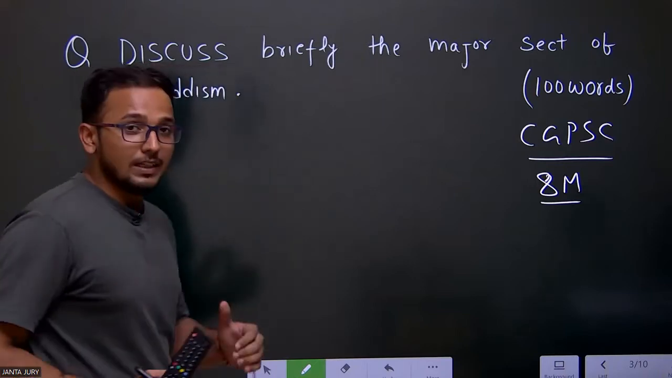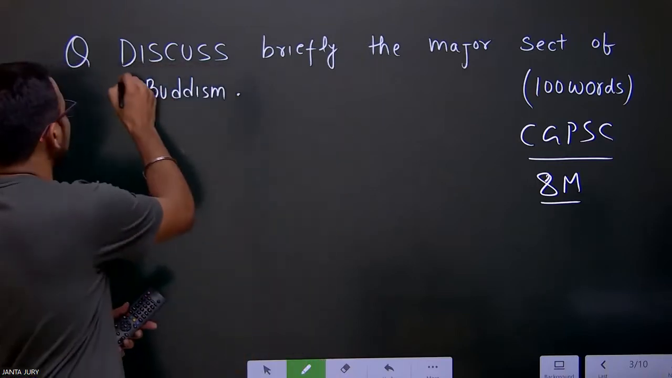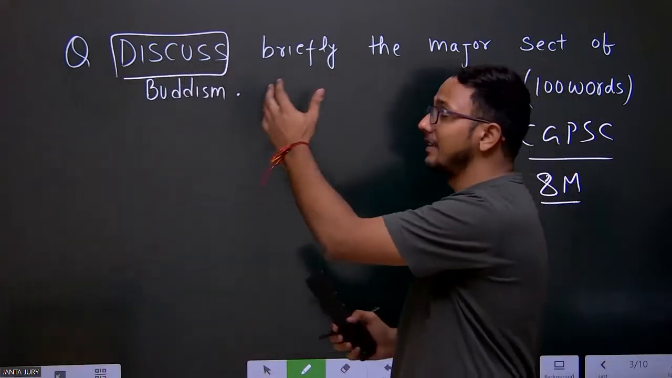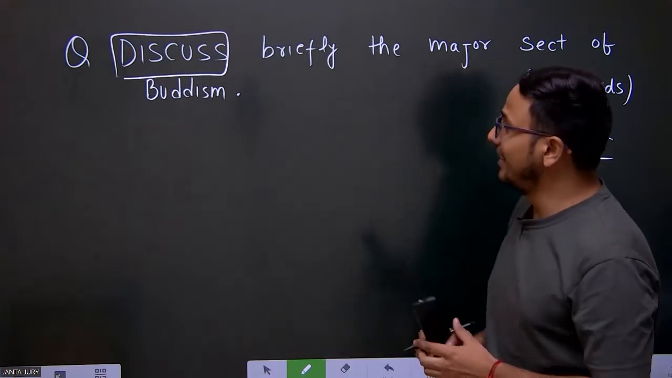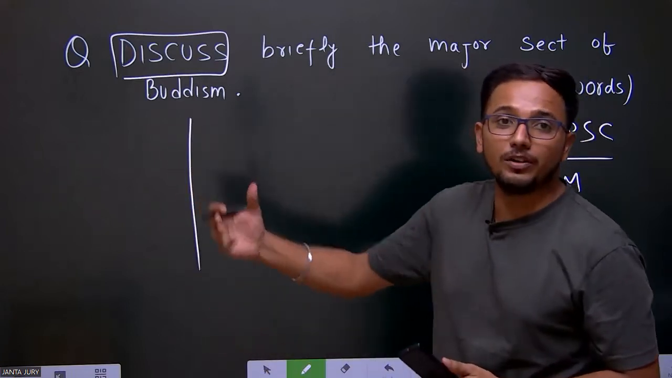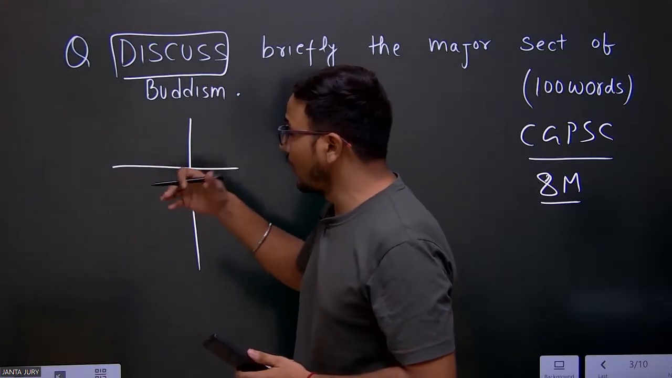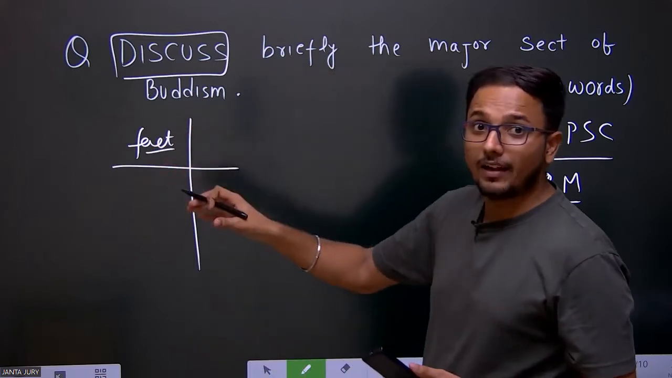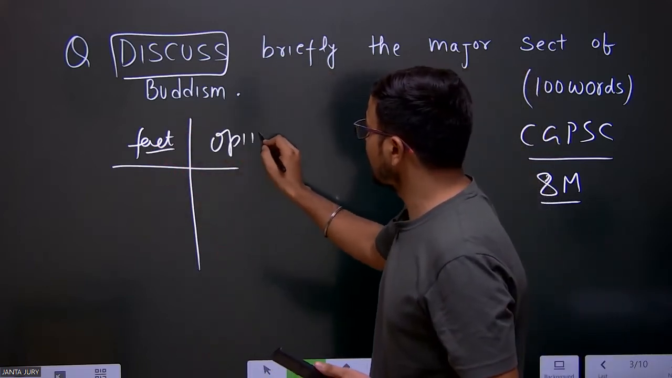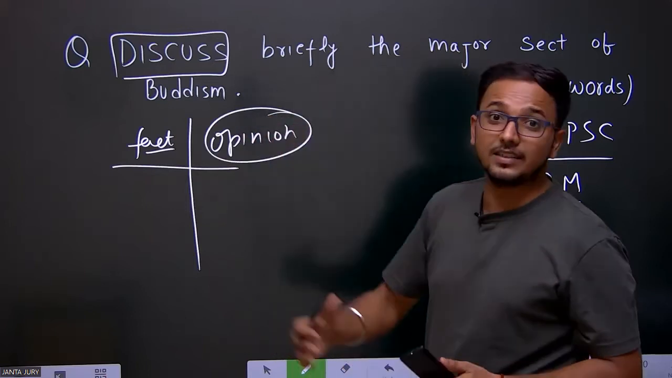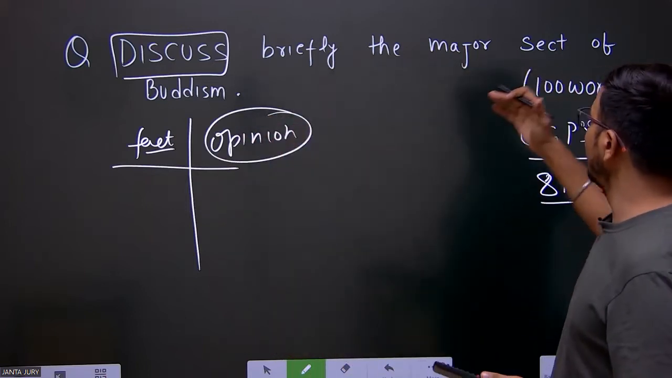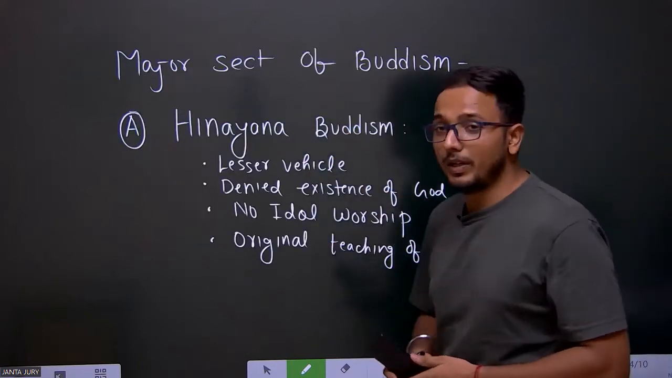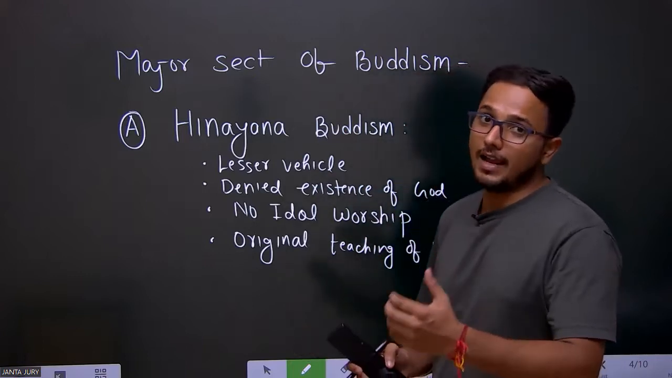Before we deep dive into this question, we have to understand some keywords. What is the meaning of discuss? Whenever there is a directive word in the question, you have to clearly understand its dictionary meaning. Whenever you are discussing any fact, you have to substantiate your fact, your information, with opinion. So this is how you have to discuss something. Discuss briefly the major sects of Buddhism. This is our question today. What were the major sects of Buddhism? Again, Hinayana, Mahayana and Vajrayana.